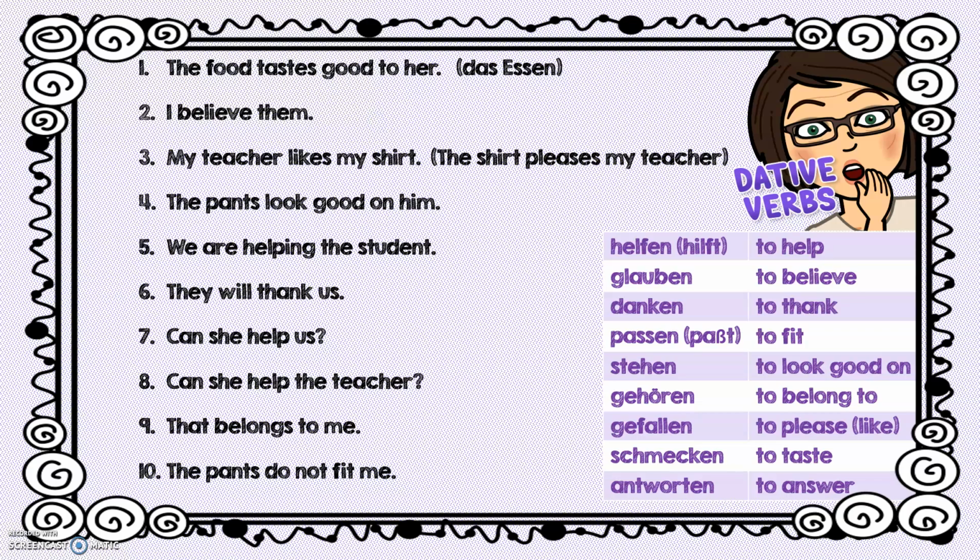So we're going to take a look at 10 examples of dative verbs and how their objects will be in the dative case. So the food tastes good to her. This to her, we're not going to need the to because the to is built into the dative case, because remember, the dative case answers the question to whom or for whom. So that to is built in. So das Essen schmeckt ihr gut. The food tastes her good. But the to is built in, so the food tastes good to her. Good is optional. If you say das Essen schmeckt ihr, good is kind of understood, but you can put it in if you would like.